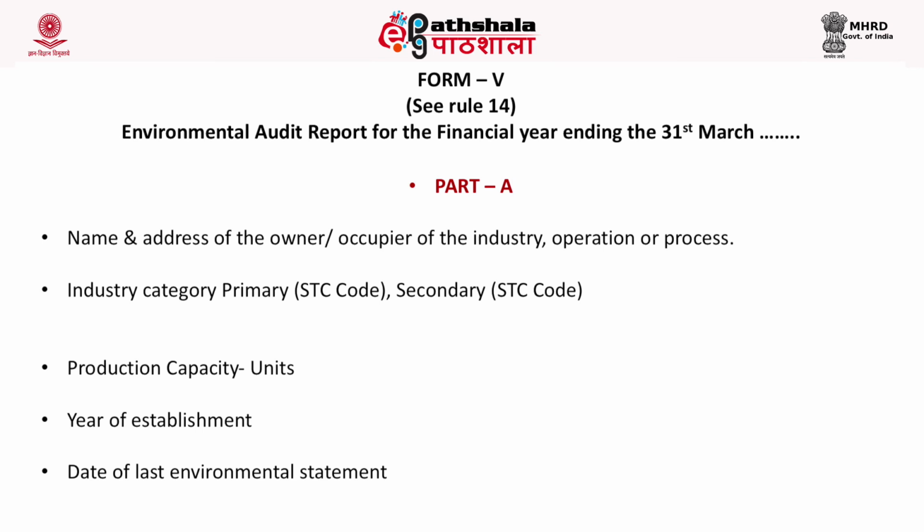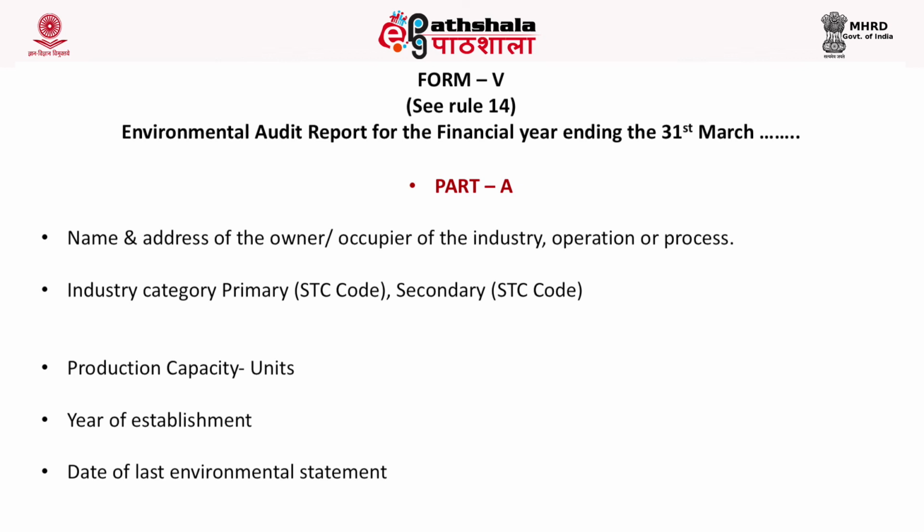This information can be obtained from the records of the industry. Let me come to the part B. In part B, we have to give information about water and raw material consumption by the industry. As far as the water consumption is concerned, that is to be given in cubic meters per day. The water requirement of the industry in the process, in cooling and in domestic sector, that all has to be